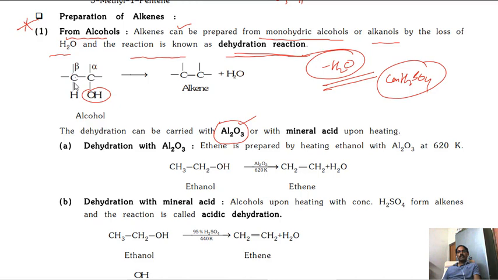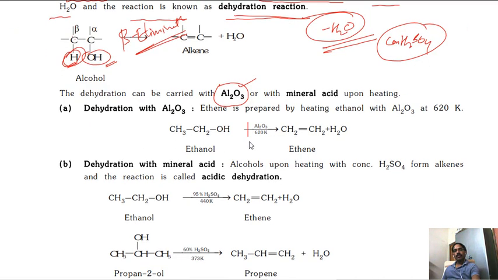The hydrogen is removed from the beta carbon, that's why it is also known as beta elimination reaction. Why? The hydrogen is removed from the beta position with respect to OH, that's why it is also known as beta elimination.